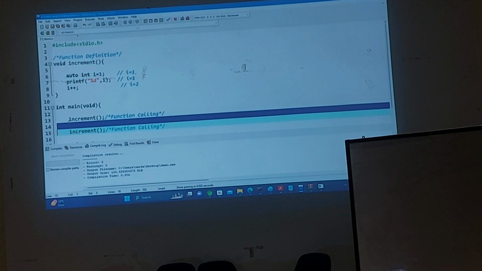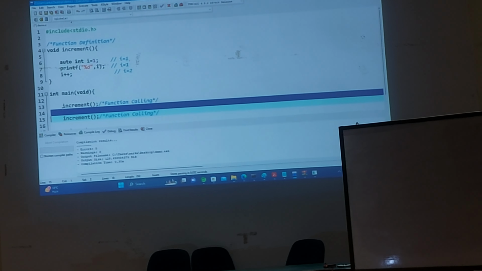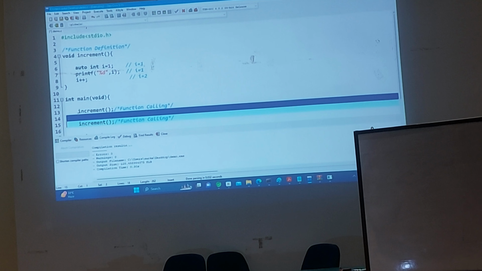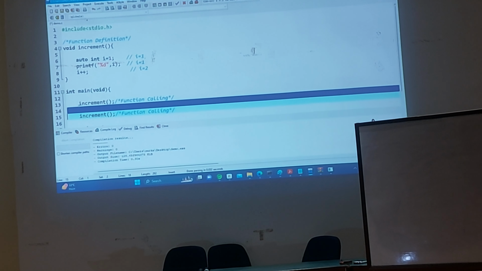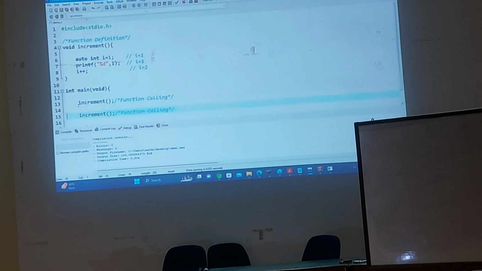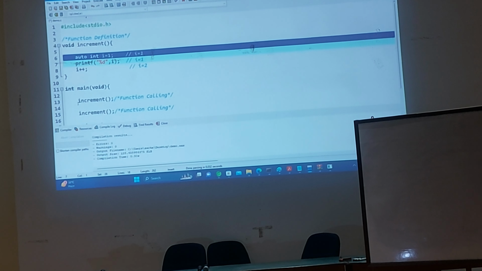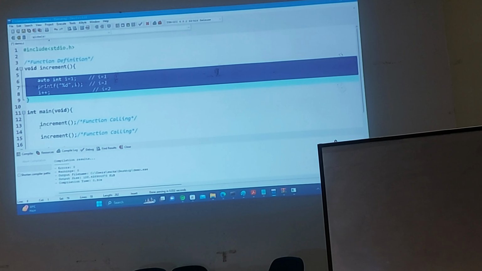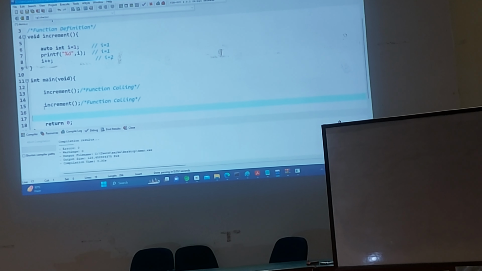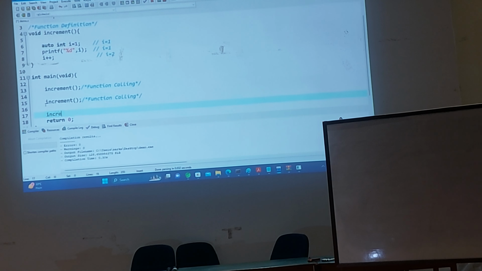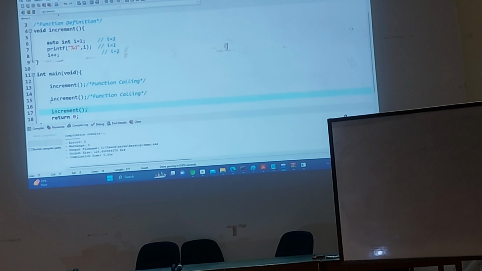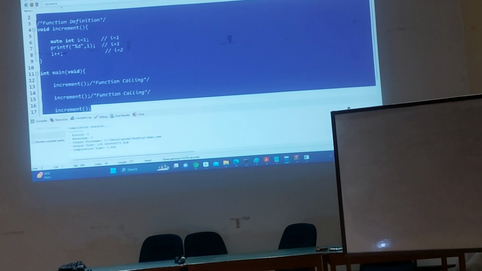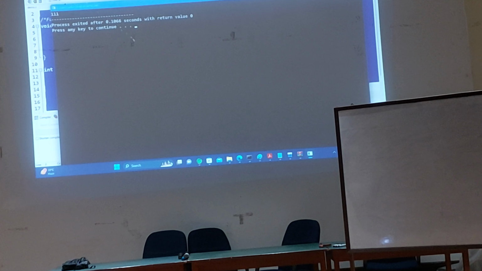Now I am asking, the updated value of I, what is that? 2. Is it persisting or is it lost? It's lost. That is the reason when you call the second time, it again reinitializes with 1, because the value 2 is lost. Again printing 1 and again incremented. Suppose I made one more call. What is the final output of this code? 111. Execute, compile and run.